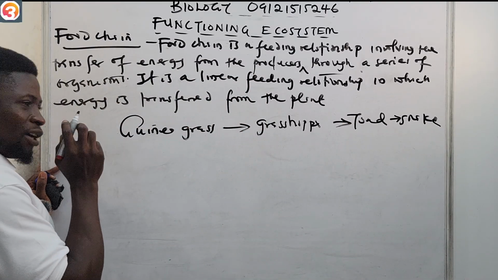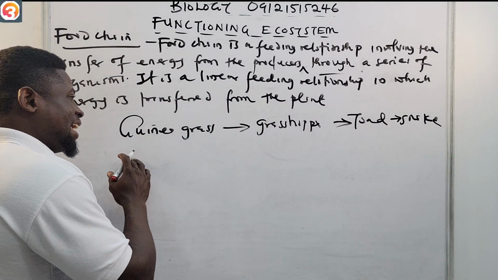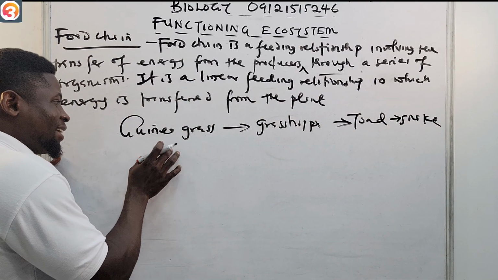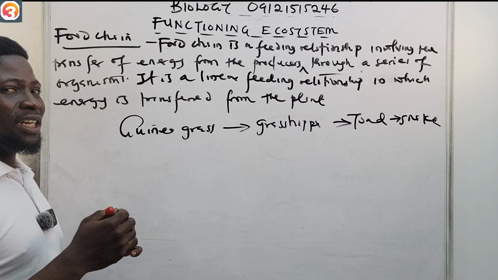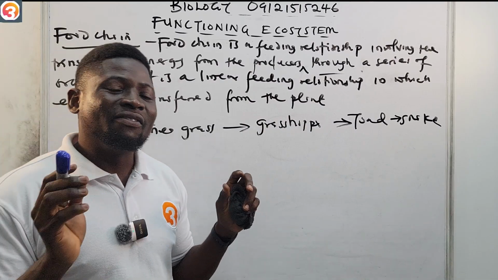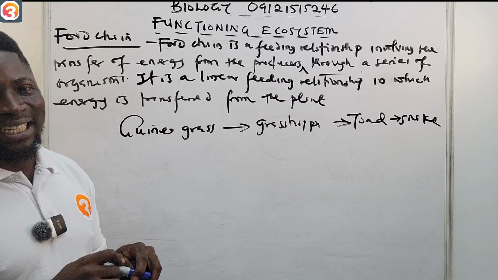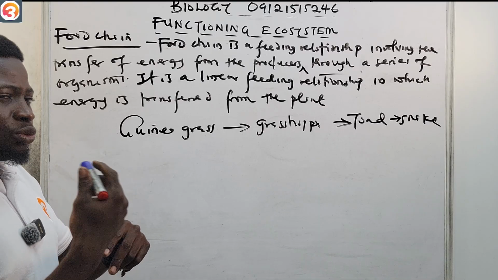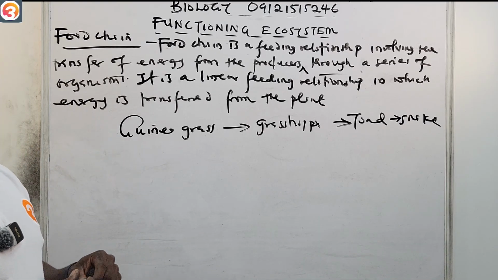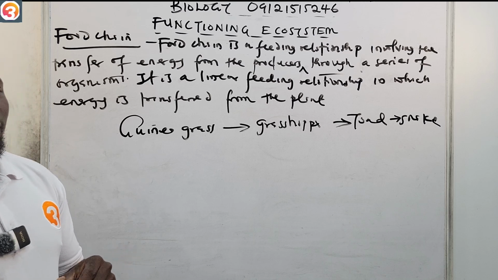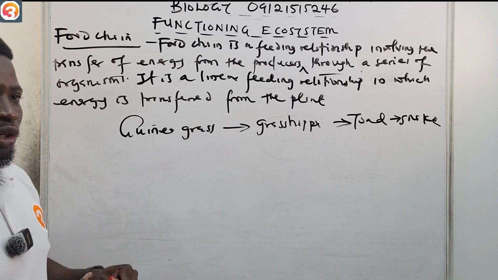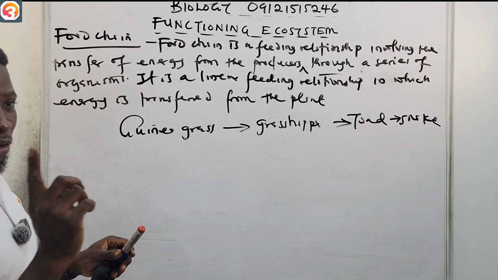Now take note that as the energy is going, it is decreasing. The guinea grass has the highest amount of energy because it is involved in photosynthesizing, converting the energy of the sun and using it to produce, to make food for its own self. So it has the highest energy, and it decreases as you go across the chain. All right, so please take note of that.